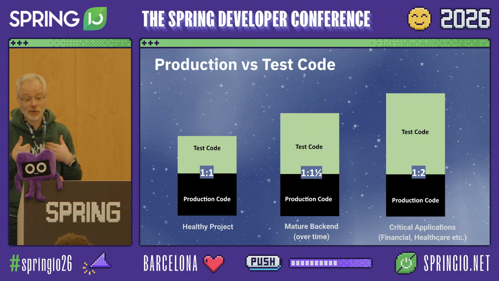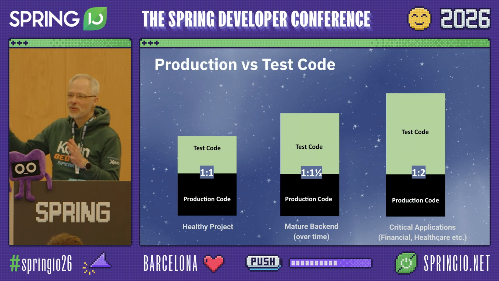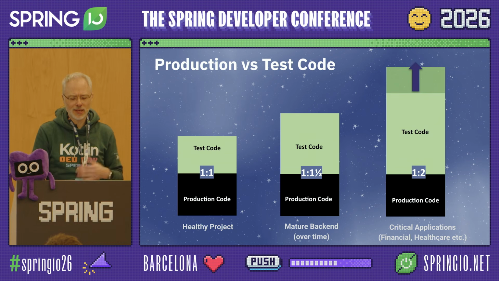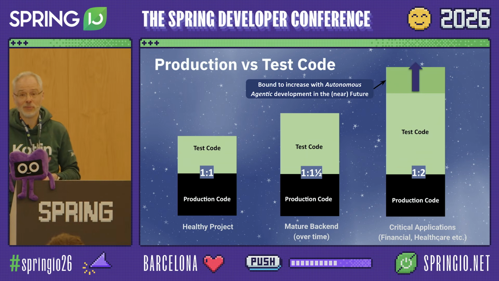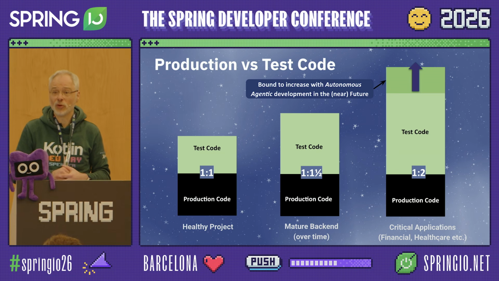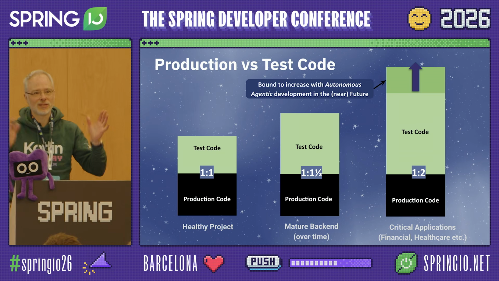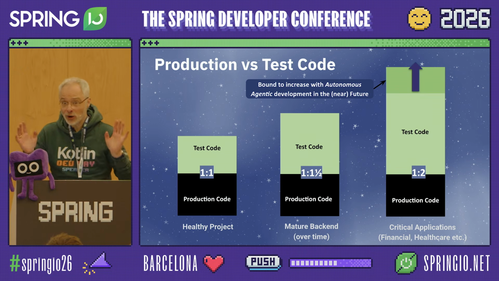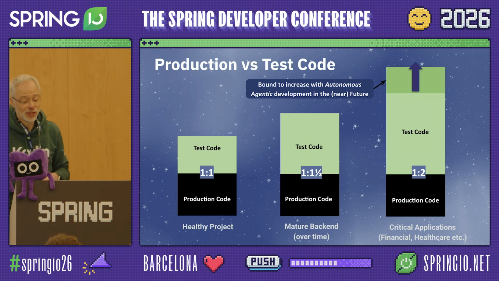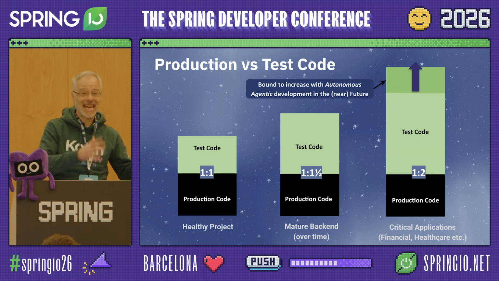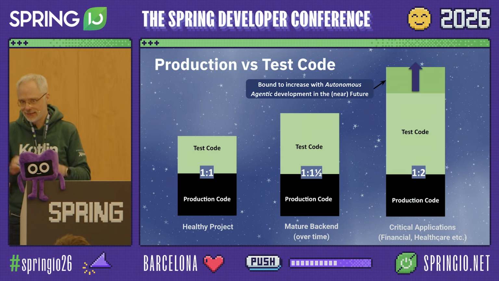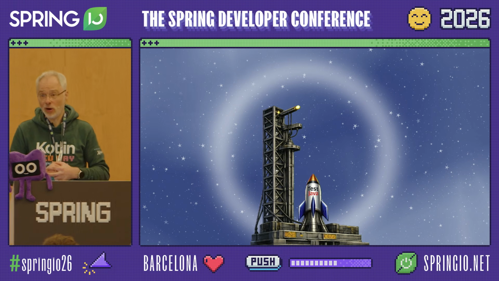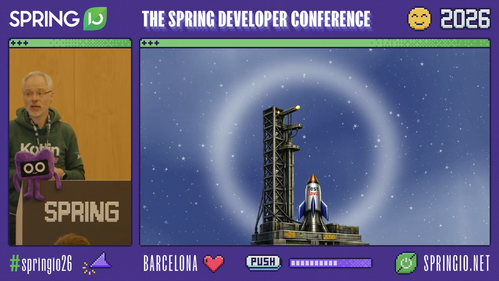The applications I personally work on have indeed about 2 to even 3 times the amount of test code than production code. And I believe with the advent of autonomous agentic development, this number is simply going to increase because you want to guardrail those LLMs so that hallucinations stay within bounds. So it really is of paramount importance that you ensure that your test code is an enabler rather than a liability, right?